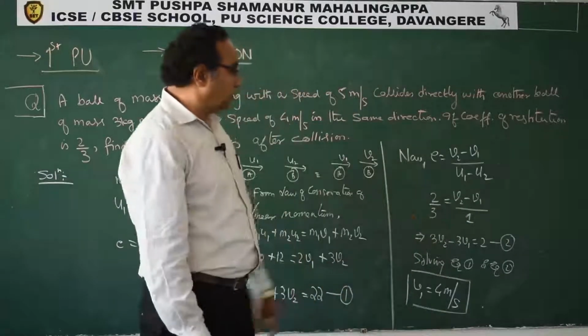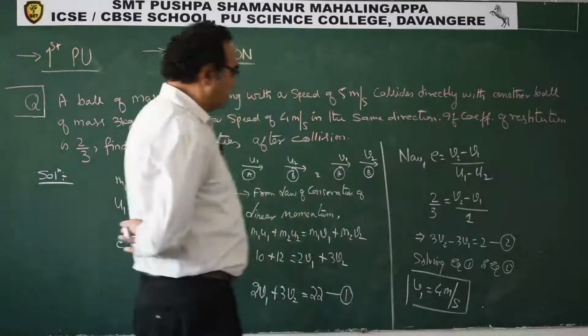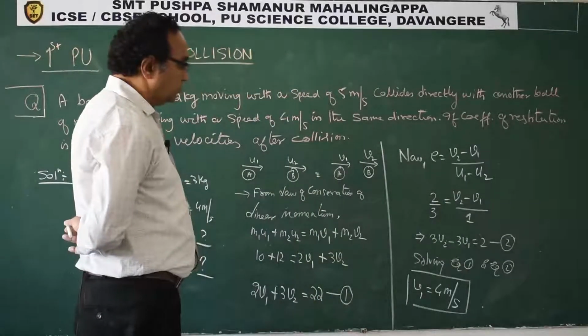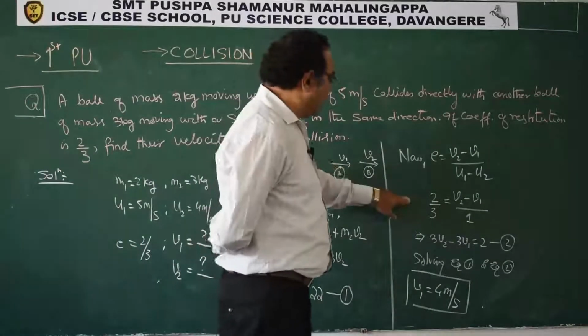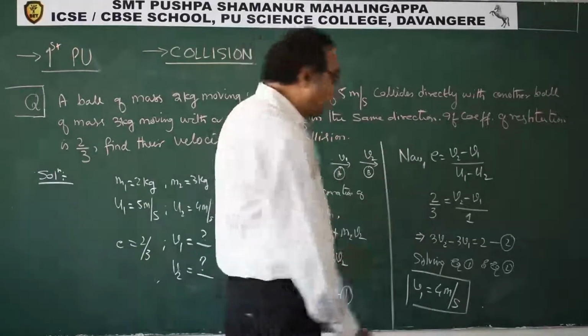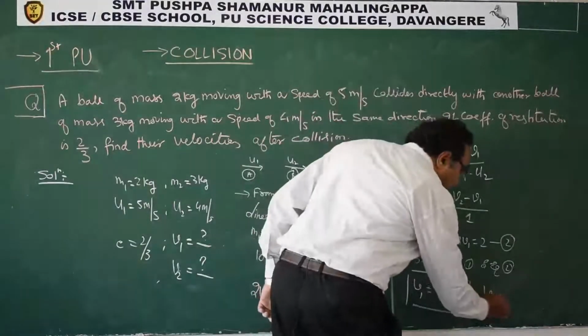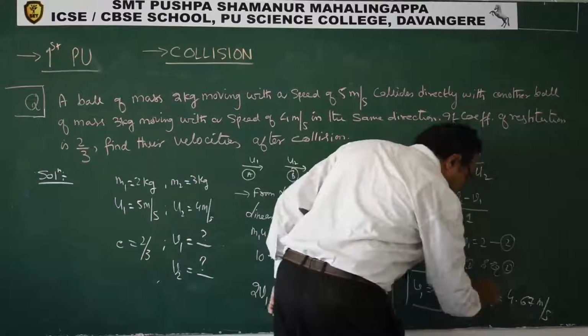How will you find V2 now? V2 is nothing but V1 plus 2 by 3. So this is 4, 3 into 4, 12. 12 plus 2, 14. 14 by 3. So it is close to 5. So we get V2 as 4.67 meter per second.